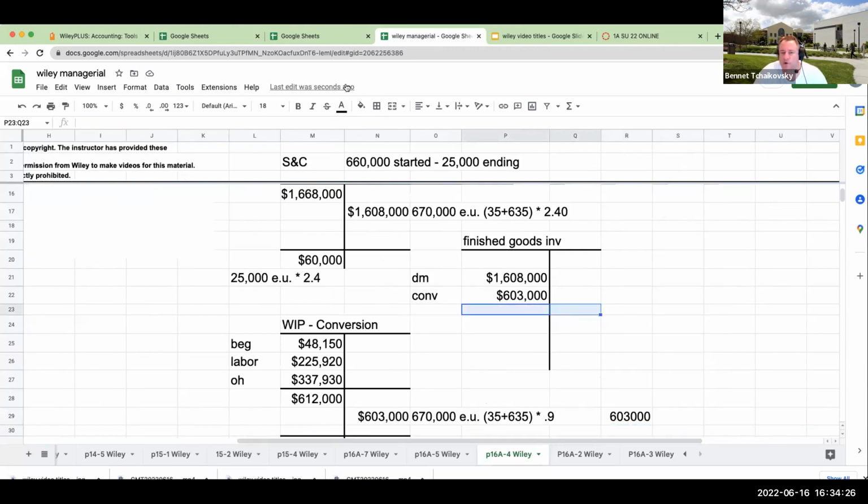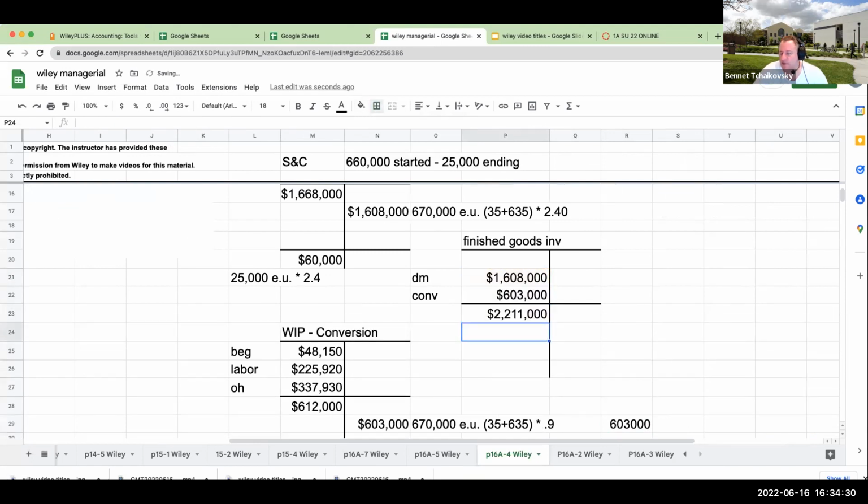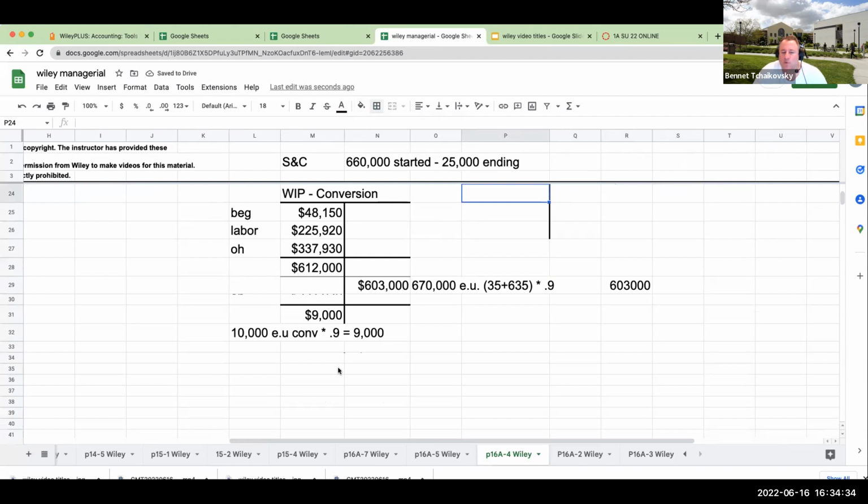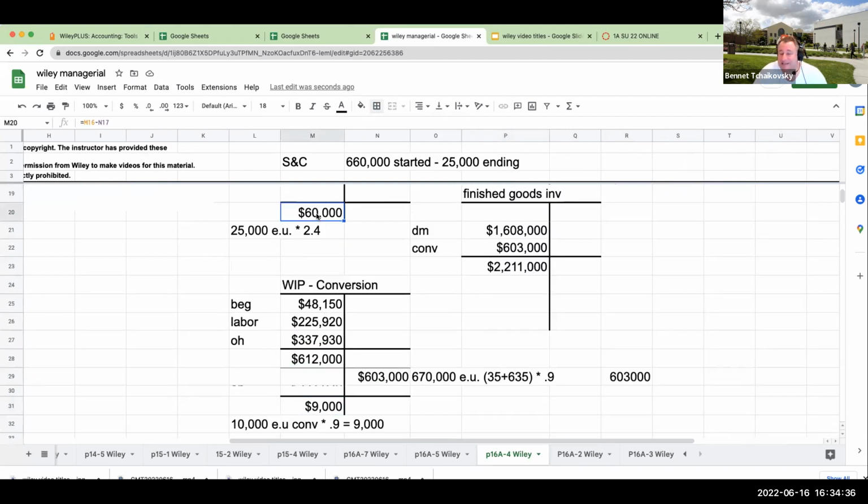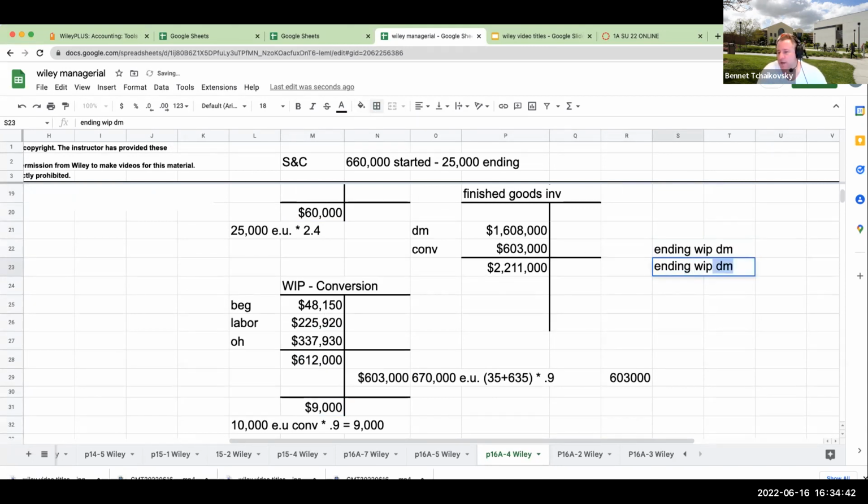So my total work in process is, so my ending finished goods is going to be 2,211,000. Over here, my ending work in process is going to be 69,000. Now, if I look at my ending WIP for direct materials, ending WIP for conversion, and then we've got finished goods inventory. So this is pretty much what's left in terms of my balance sheet. So this is going to be 9, and then this is going to be 2,211,000.